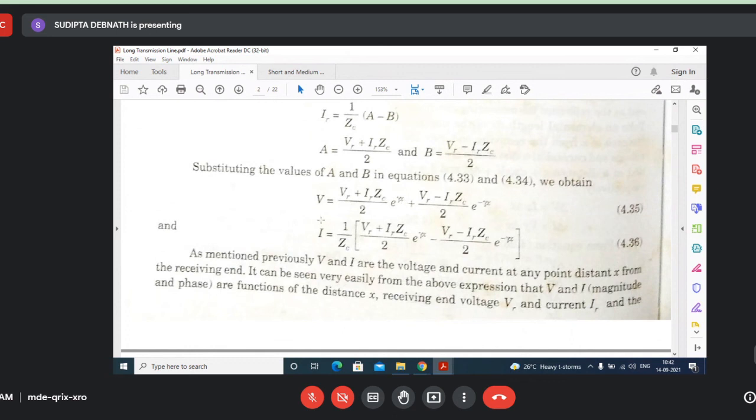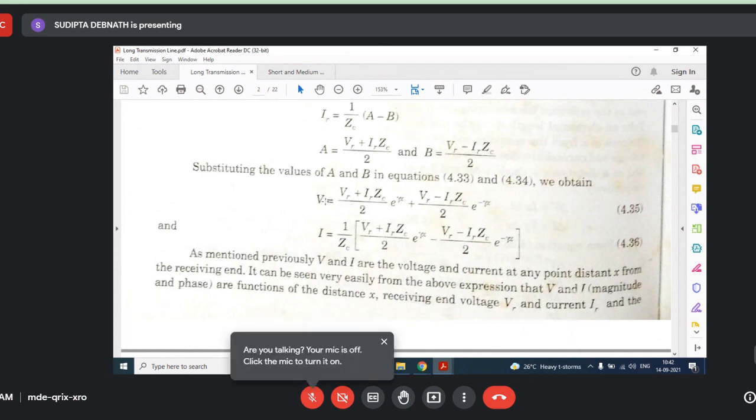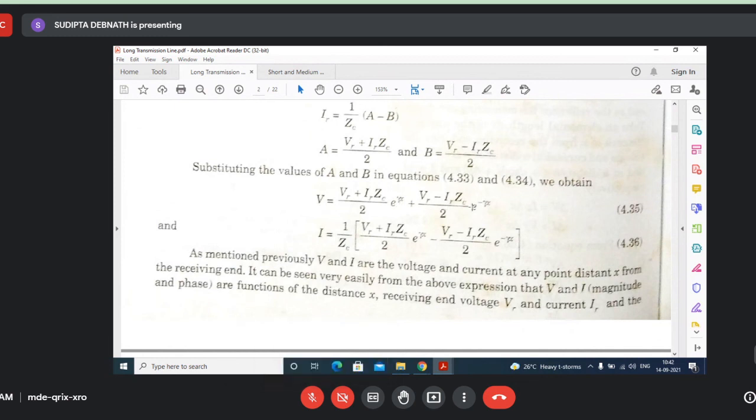It is from the receiving end to the sending end, that means the total length of the line, 120 kilometers. So then you will get V equal to Vs, and here you have to write e to the power gamma L, and here you have to write e to the power minus gamma L.